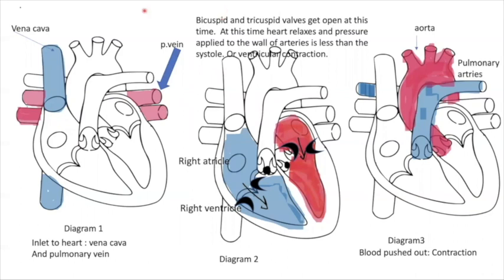That means during the expansion, the heart is filled with both bloods, blue blood and red blood, and at this time the tricuspid and bicuspid valves are open. And in the second phase, blood is going out of the heart, and the semilunar valves are open and the tricuspid and bicuspid valves are closed, such that the blood won't go back to the auricles. So there are two inlets for the blood, as you have seen here, the vena cava and the pulmonary vein. And there are two exits from the heart, that is the pulmonary artery and the aorta.